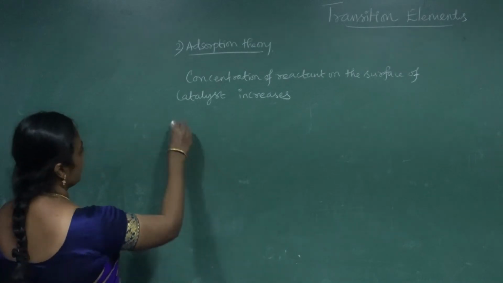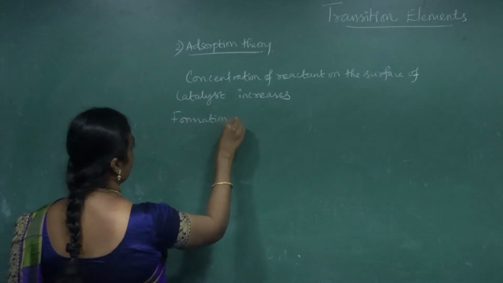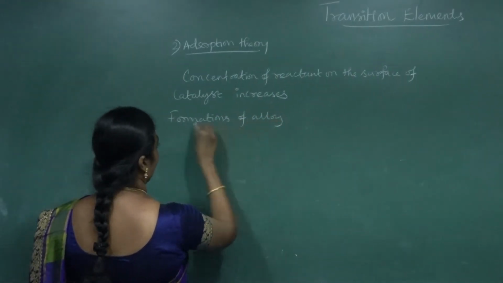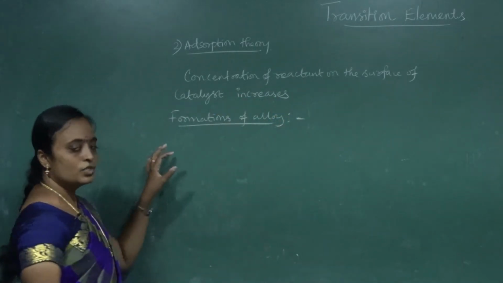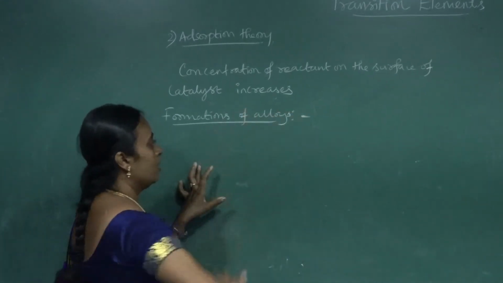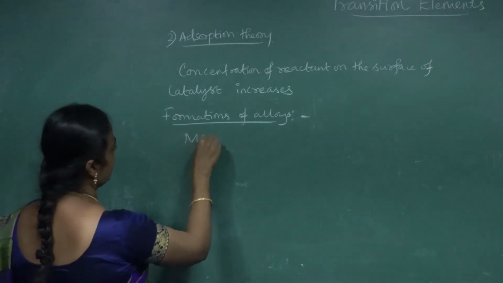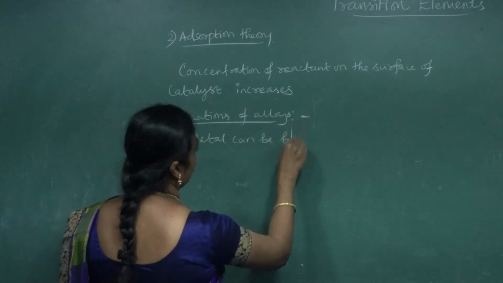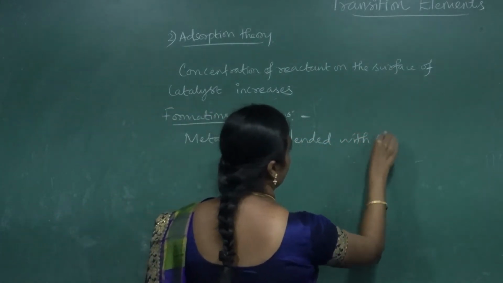Okay, and next, formation of alloys. One of the next properties we are going to discuss, formation of an alloy. Okay, so what is an alloy? So an alloy is nothing but a metal that can be blended with an element.